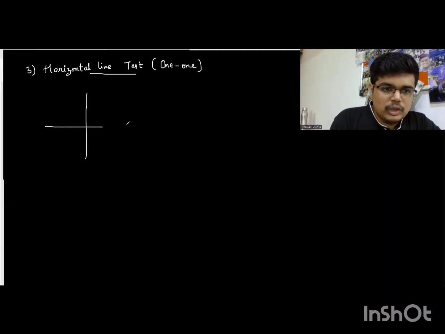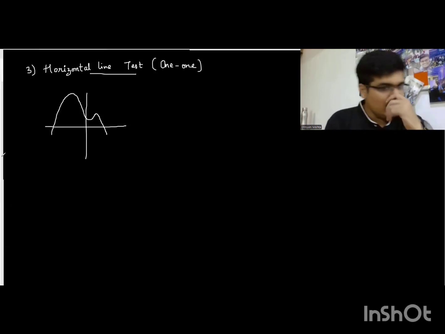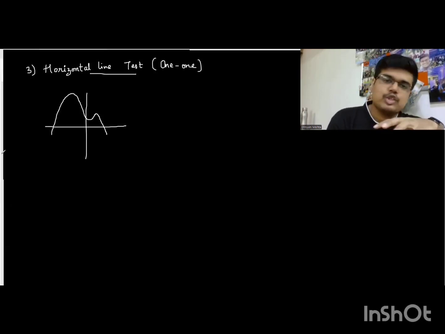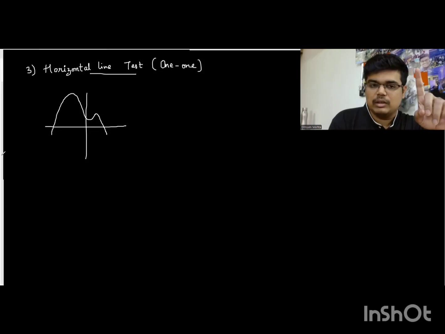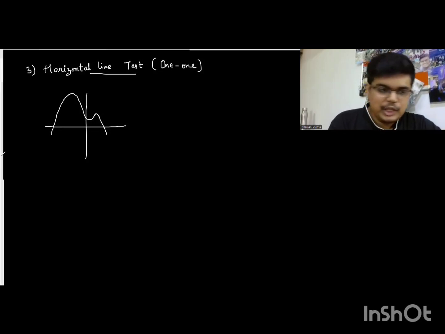So here I introduce you to 2 tests. We call them the horizontal line test and the vertical line test. The horizontal line test is basically to test whether the function is 1-1 or not. So let's consider a graph something like this. Now, what is the definition of 1-1, students? The definition of 1-1 is for every value of x, there should be 1 value of y, and vice versa. For every value of y, there should be 1 value of x.